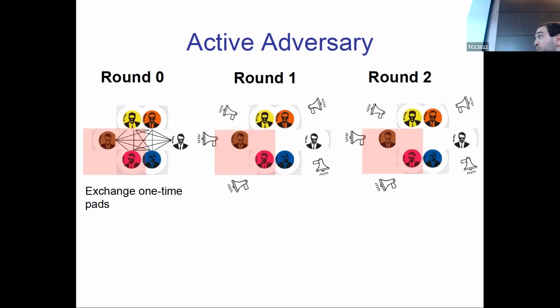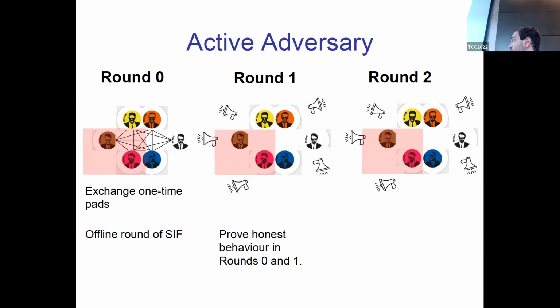Okay, so this is our fair stop protocol. Here's the main idea. We let the parties execute the offline round in round 0. In round 1, the parties prove that they acted honestly both in round 0 and in round 1. Because round 0 is very simple, it's fine to postpone the proof to round 1. And finally, in round 2, they do the same. If some proof fails, then we know that this party is corrupt, and we simply think of it as an aborting party, and our protocol is secure against aborting parties.